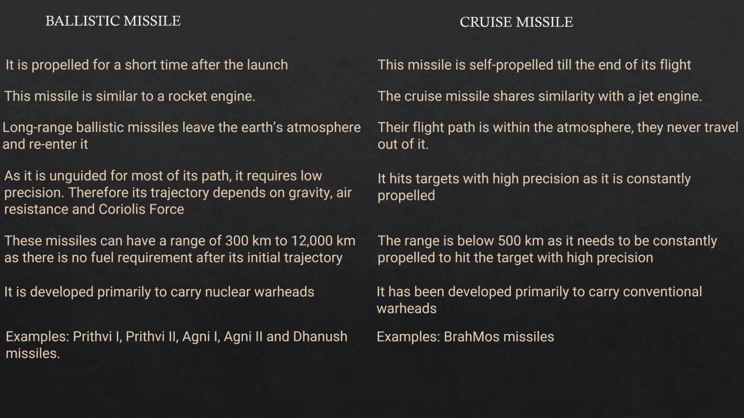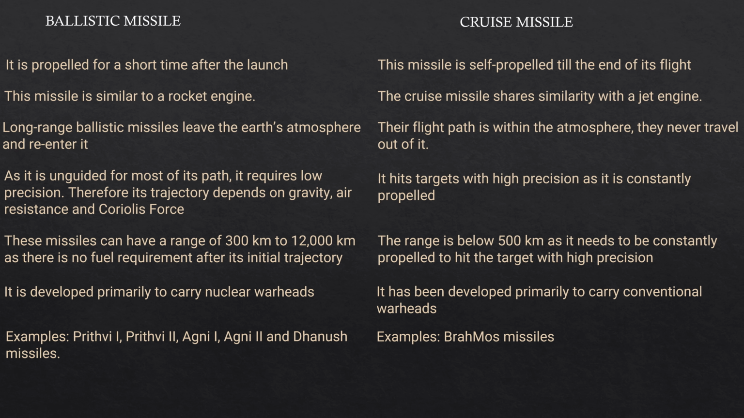In ballistic missile, as it is unguided for most of its path, it requires low precision. Therefore, its trajectory depends on gravity, air resistance, and Coriolis force. In cruise missile, it hits target with high precision as it is constantly propelled. Ballistic missile can have a range of 300 km to 12,000 km, as there is no fuel requirement after its initial trajectory. In cruise missile, the range is below 500 km as it needs to be constantly propelled to hit the target with high precision.